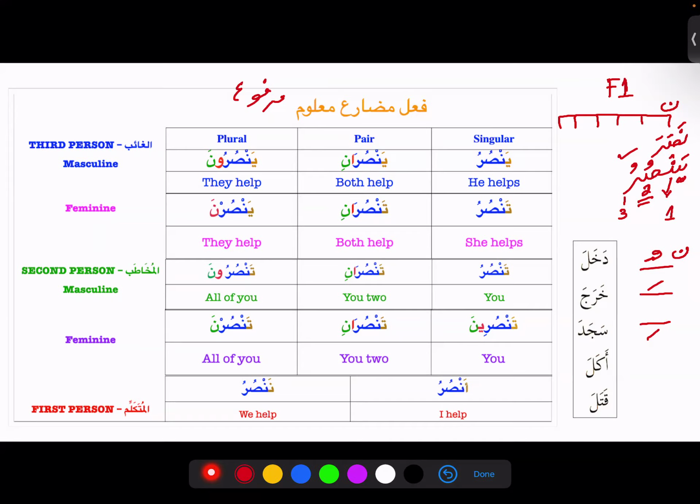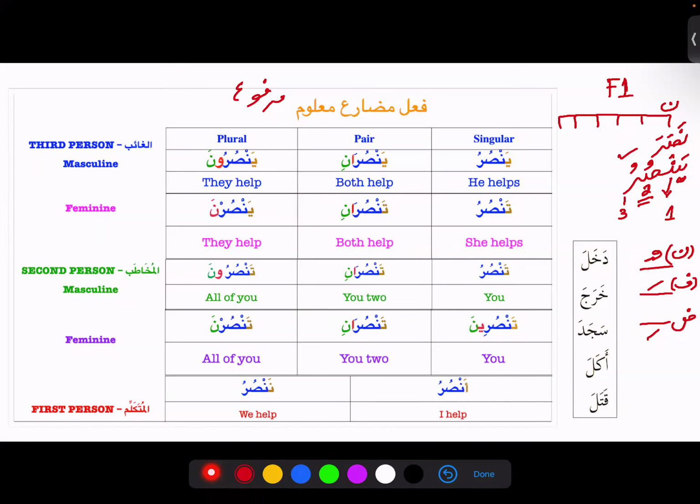So if it is taking a dhamma, I'm going to say this is Bab Nasara. And if it is taking a fatha, then I'm going to say it belongs to Bab Fataha. And if it is taking a kasra, then I'm going to say it belongs to Bab Daraba. So these three babs you need to remember, and the rest we can do later. These are very often used babs, so we can focus on them.